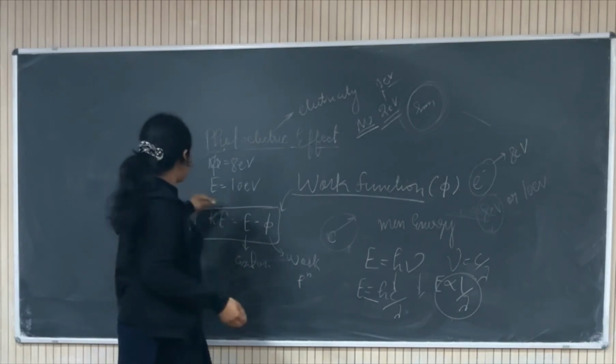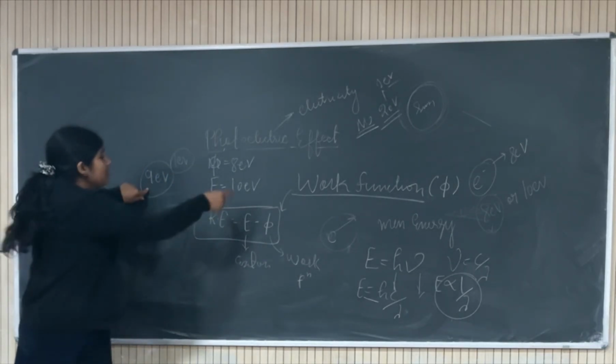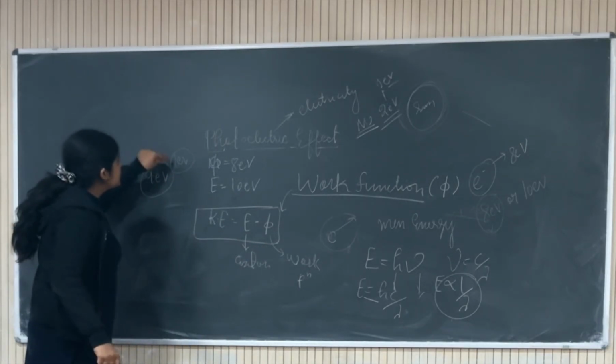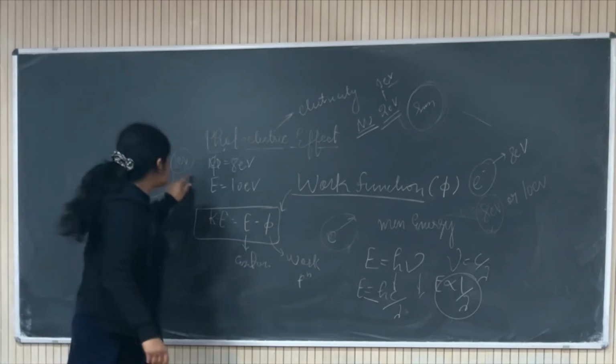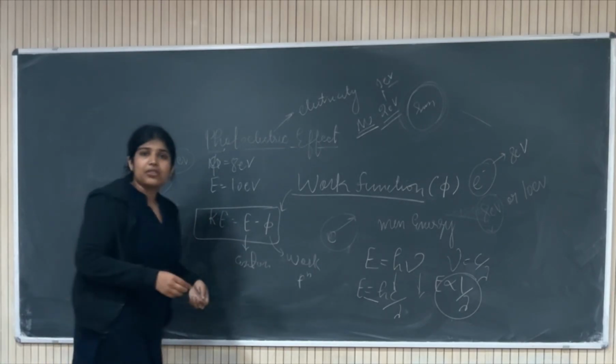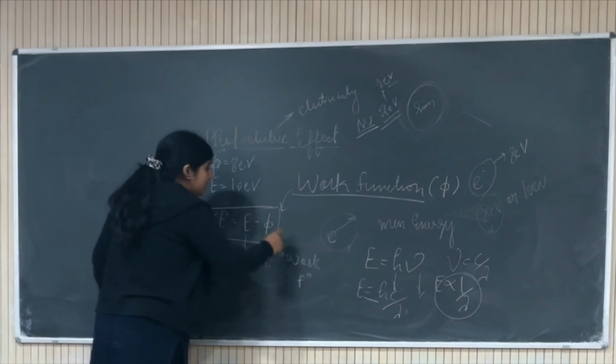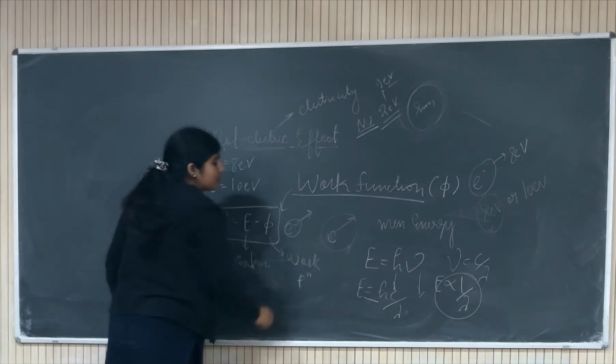Your electron is only absorbing 9 electron volt, you are giving 10 electron volt. Where is that 1 electron volt going? That is the kinetic energy of that electron, the kinetic energy when that electron ejects out from the metal.